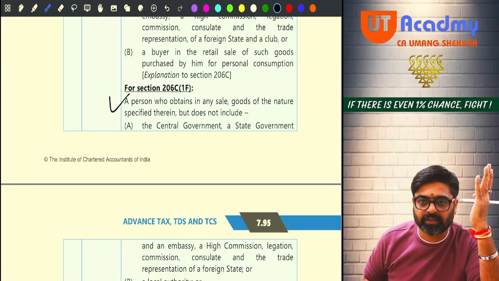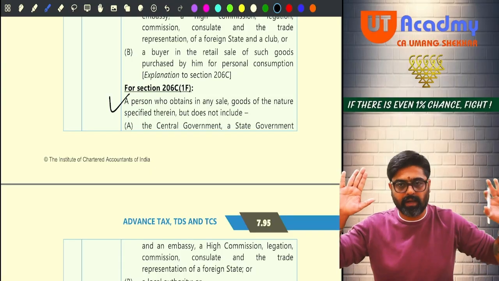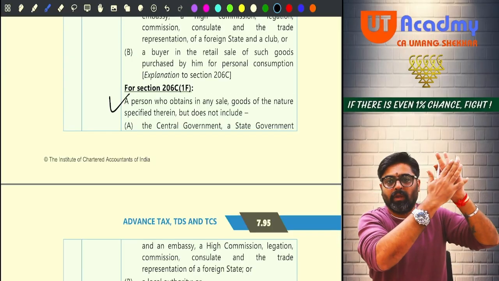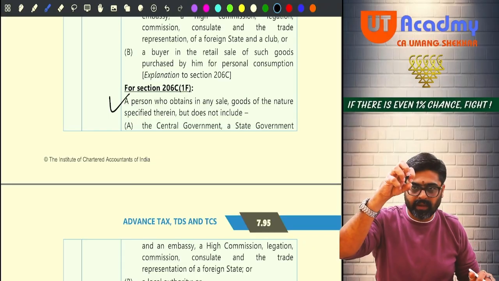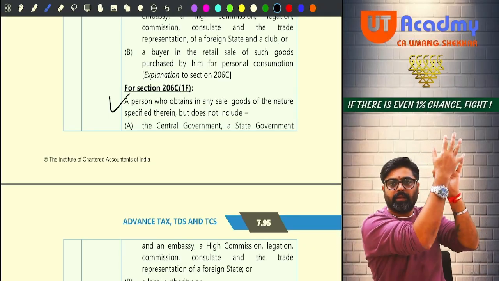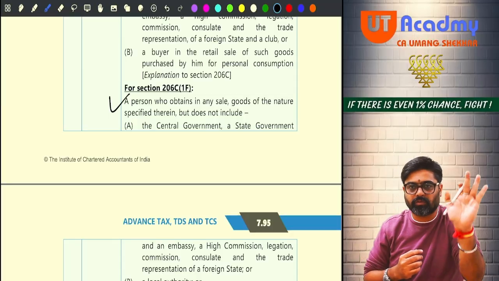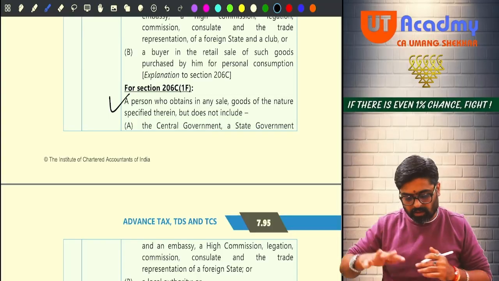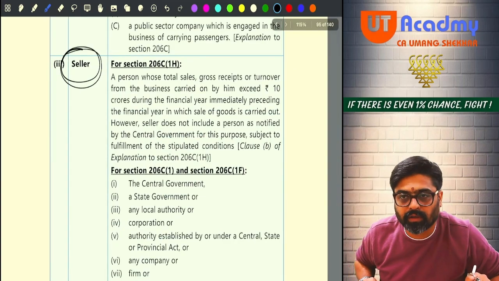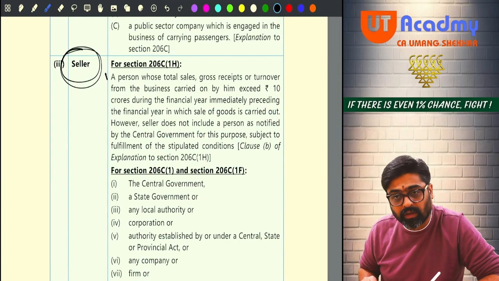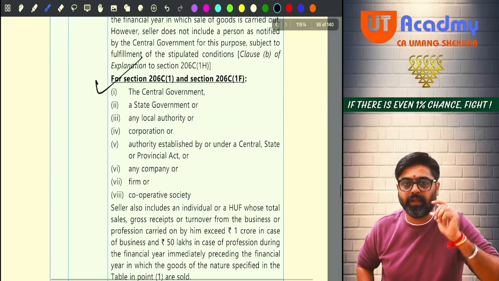So for every section, what are you supposed to do? Write down seller, write down buyer. So below the buyer, come to this point, pick up the buyer and write down below the buyer. They are the buyers. Buying what? Specified goods from the seller. So who is a seller? See, the definition of seller is also given. For 206C 1H, he is the seller. 1 and 1F, he is the seller.